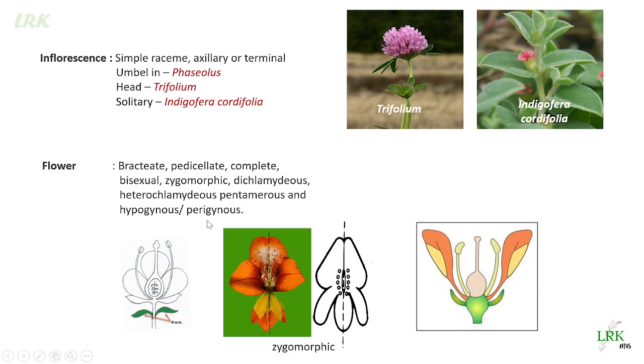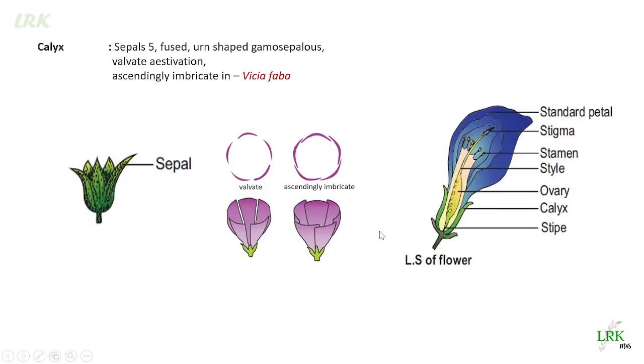And sometimes in some members it is perigynous. Perigynous means all the other floral parts develop from the middle of the gynoecium. Okay, so it may also be called as half inferior or half superior. Now coming to calyx, sepals are five in number. We already said that it is pentamerous, so five in number.